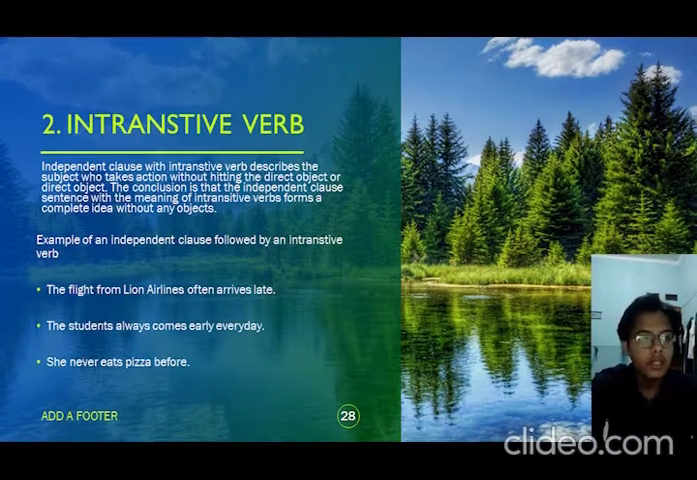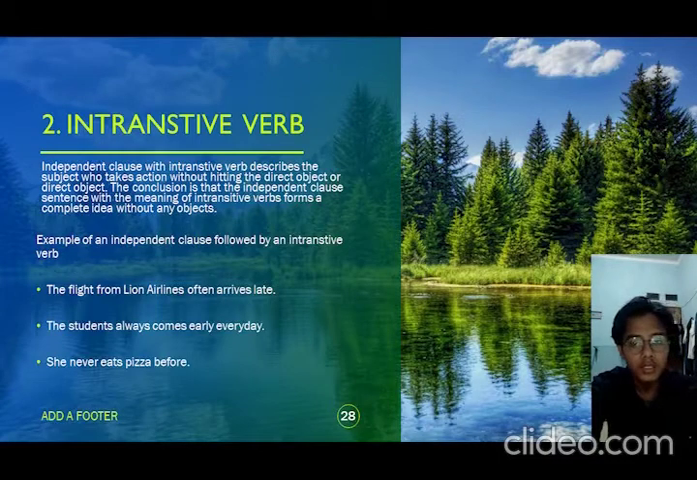Next, number 2, independent clause with intransitive verb. Independent clause with intransitive verbs describes the subject who takes action without hitting a direct object. So, independent clause with intransitive verbs is a sentence that describes the subject who takes action without hitting the direct object, or the sentence has no object.